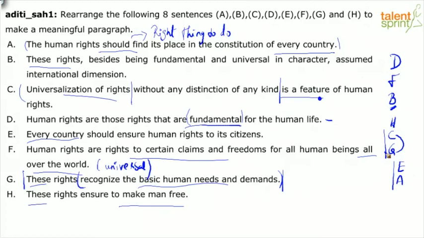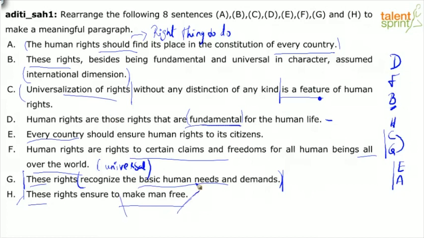But let's see. I just want to understand the logic again. These rights ensure to make man free. So I think in terms of just these rights, I'm going to go with this sequence. But where will you fit H? Make man free. Why should it make man free? Assumed. Okay. I'm going to base my reason on this, right? Why does it assume international dimension?